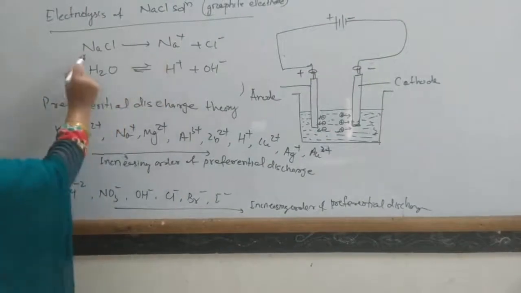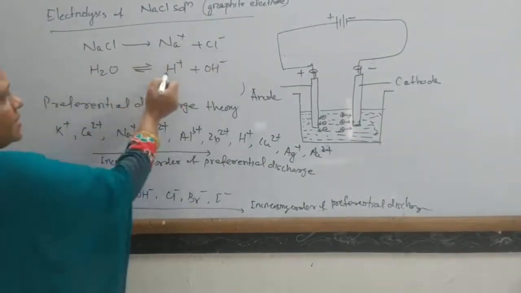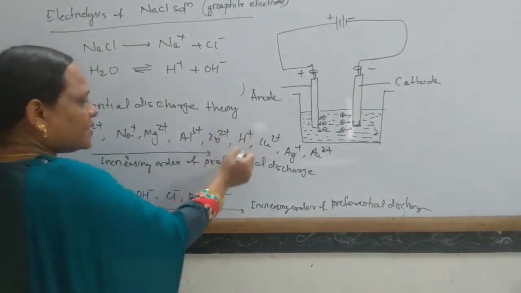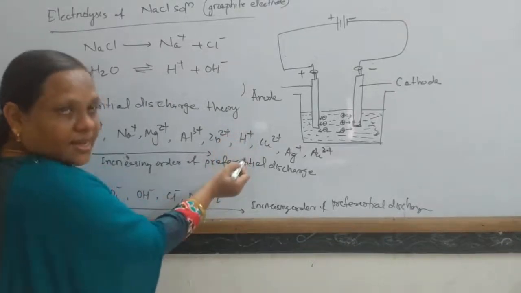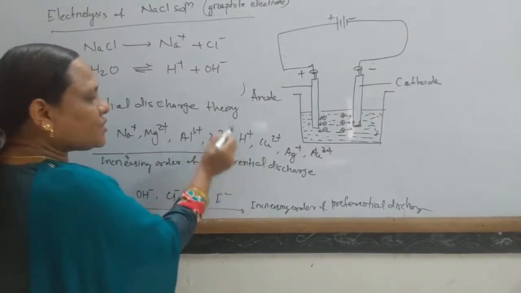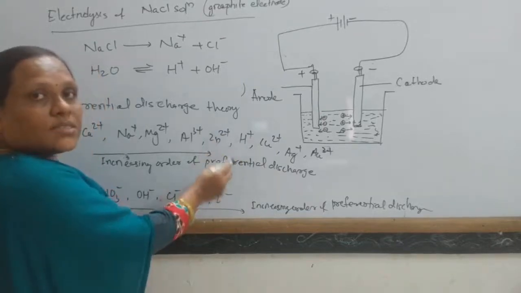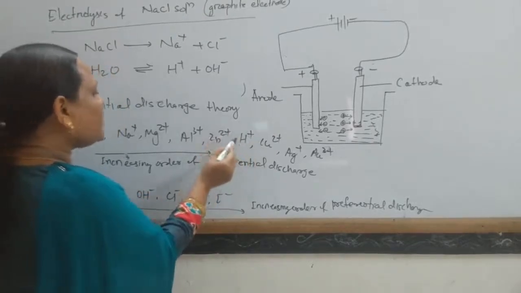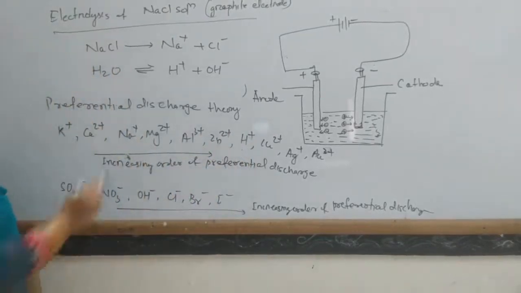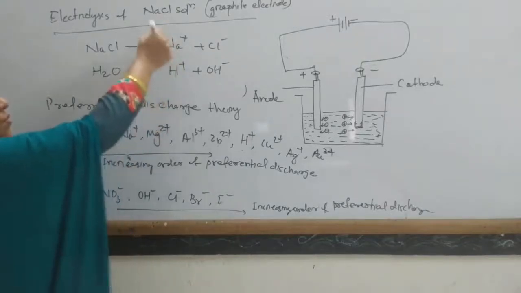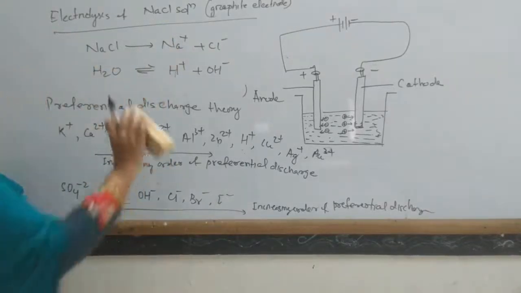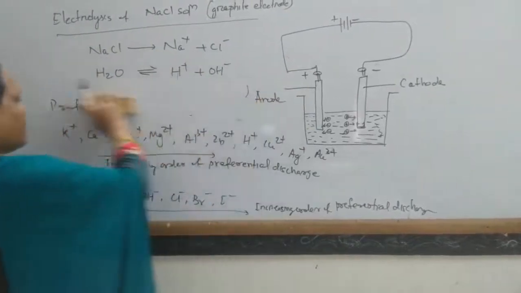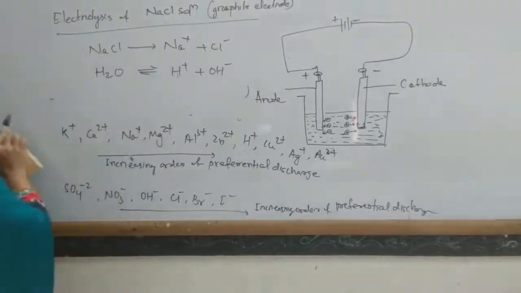Look here. NaCl gives Na plus and Cl minus, and water gives H plus and OH minus. Between Na plus and H plus, this one is preferentially discharged. This has low discharge potential, or we can say it has high standard reduction potential. As it has low discharge potential, it will discharge faster than Na plus. So Na plus and H plus will compete, and H plus will win and discharge first. So remember this, okay?